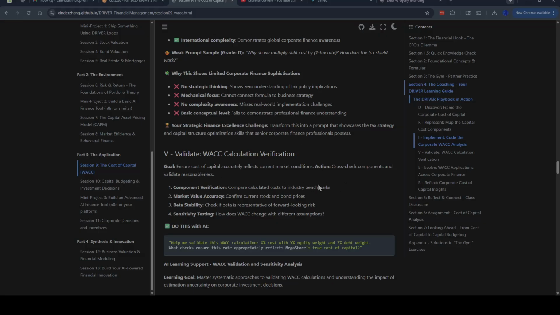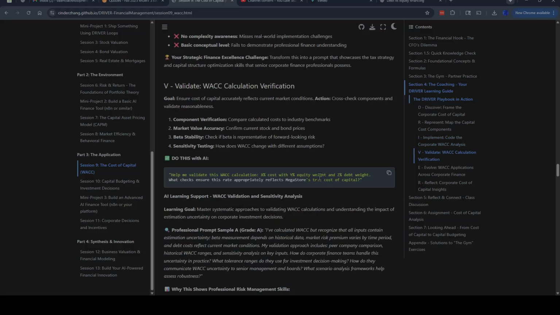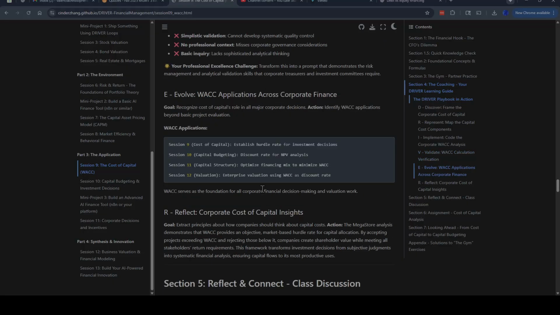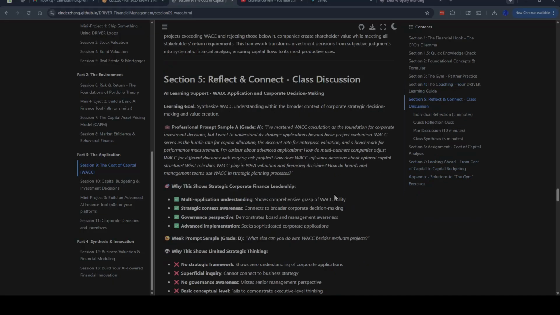And then validate. So you just do verification. So we just want to make sure X percent cost with Y percent equity weight and Z percent debt weight. And so yeah, this is basically WACC application and financial decision making.